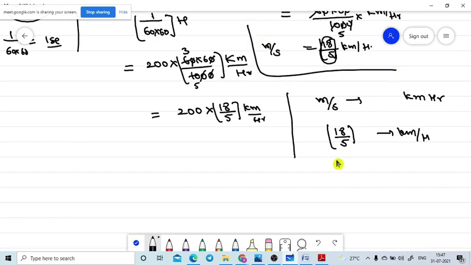Yes, sir. Okay, now I am cancelling. If there are any terms, they will cancel. 5 1s are 5, 5 4s are 20, 5 4s are 40. So now the 4 is multiplying with 180. That is equal to 720 kilometers per hour.